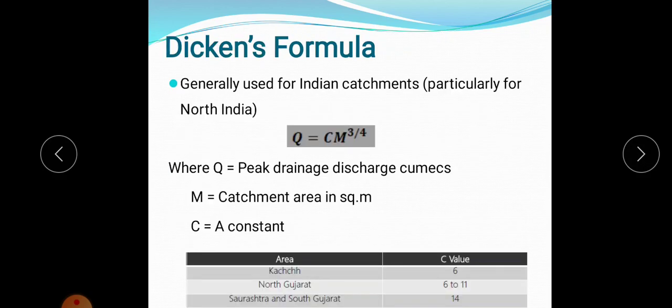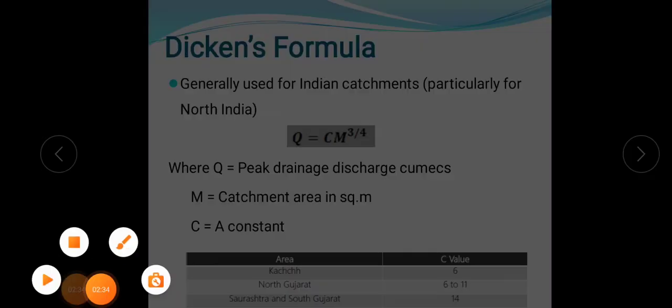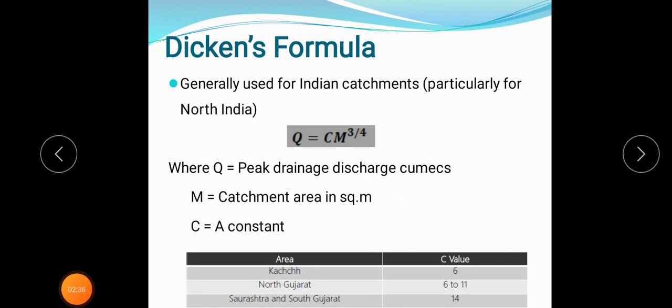The first one is Dickens formula, which is generally used for Indian catchments, particularly for the North Indian region. Dickens formula is Q = C M^(3/4), where Q is the peak drainage discharge in cumecs, M is the catchment area in square meters, and C is a constant which depends upon many factors that affect the runoff.